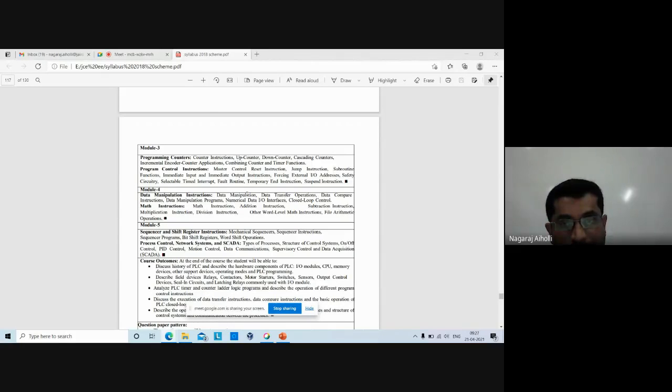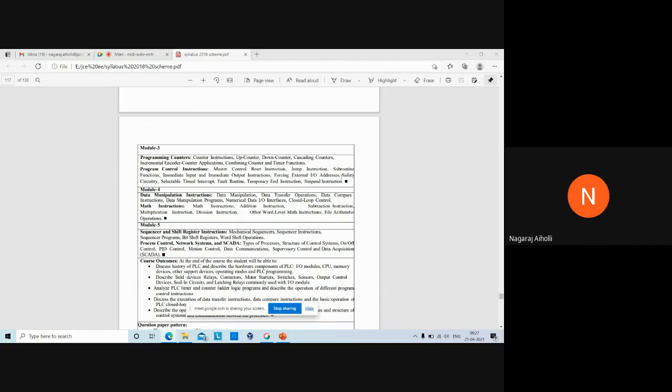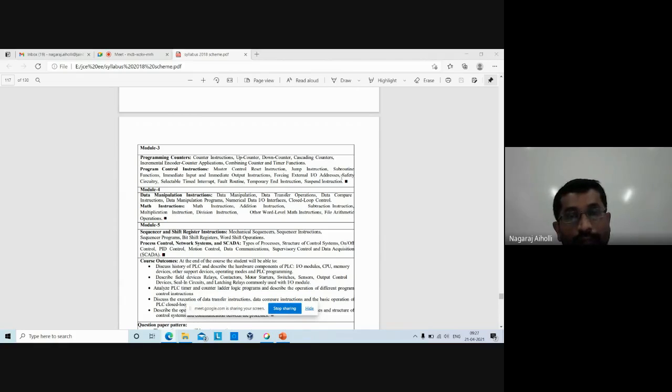Immediate input and immediate output instructions, that is input and output instructions, forcing external IO addresses, right? Say there is a particular memory location where some data may be stored for the PLC to check itself.